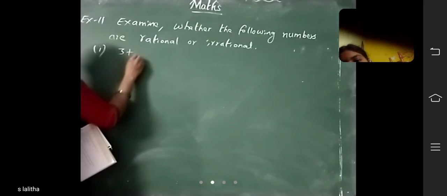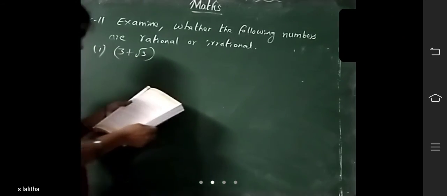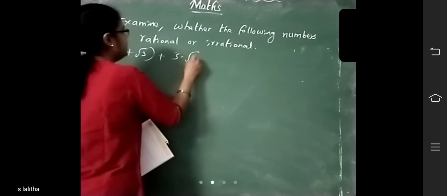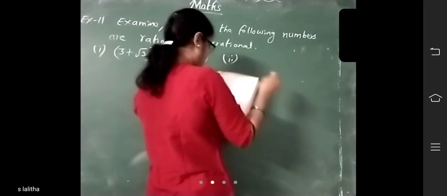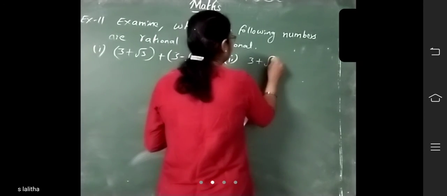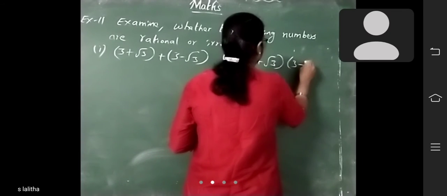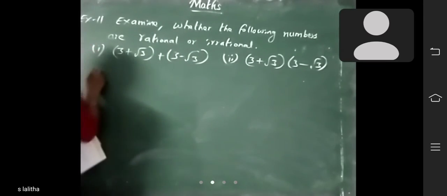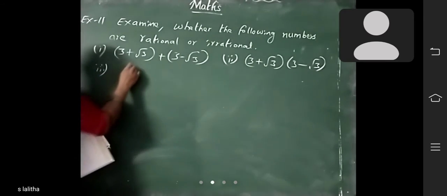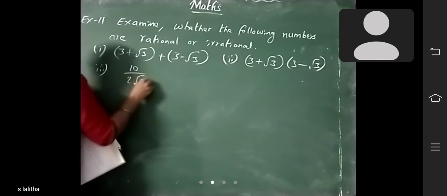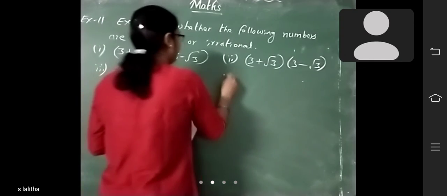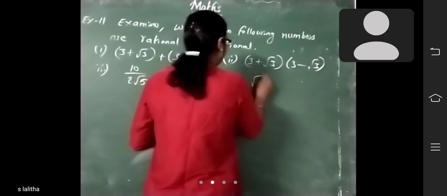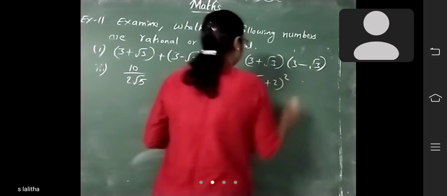First sum is 3 plus root 3 plus 3 minus root 3. Second sum is 3 plus root 3 into 3 minus root 3. Third one, 10 by 2 root 5. Fourth one, root 2 plus 2 whole square.